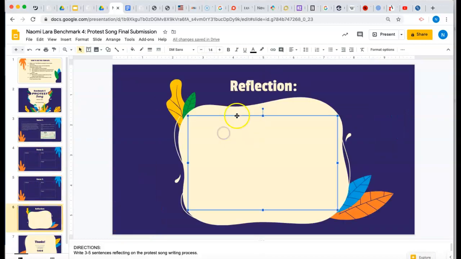And then your reflection, you would just type your reflection into this box here. And then down here in the speaker notes, we have directions for the reflection and what questions you're going to be answering. So there you go.